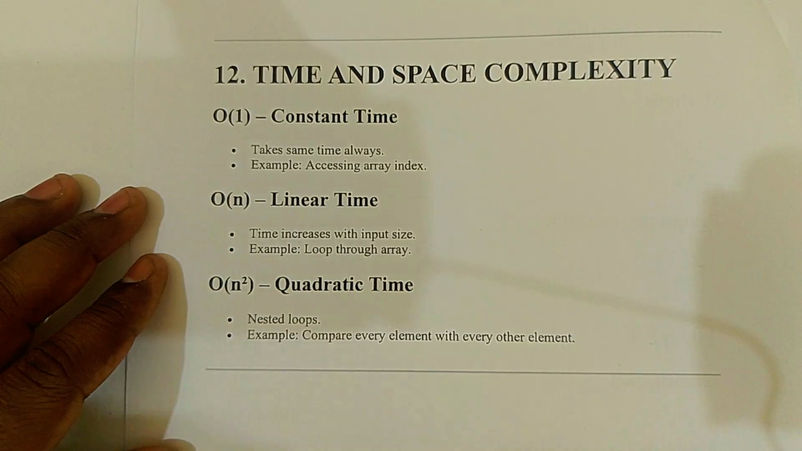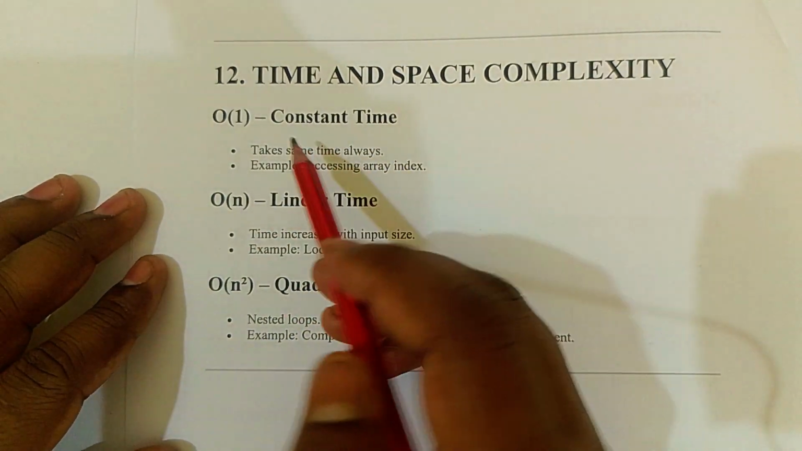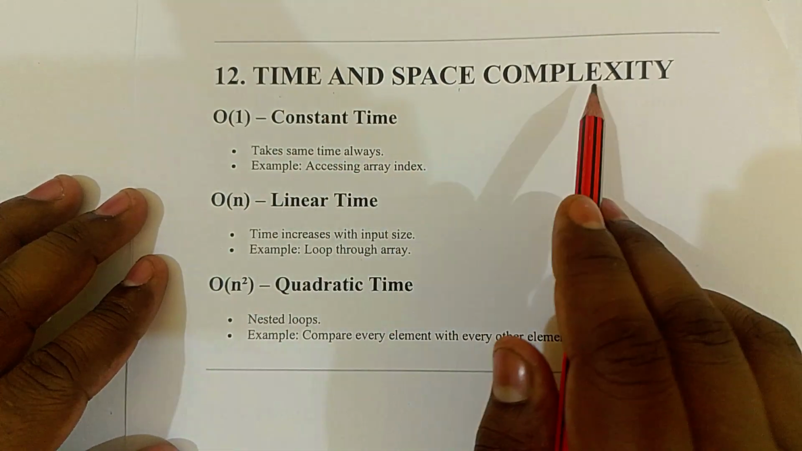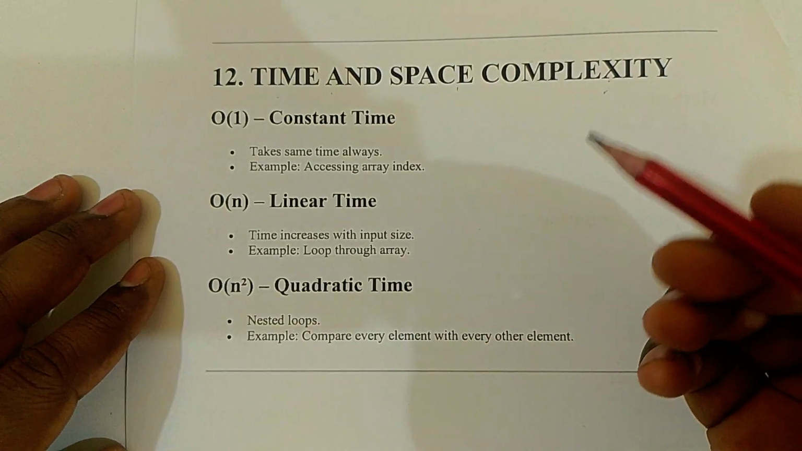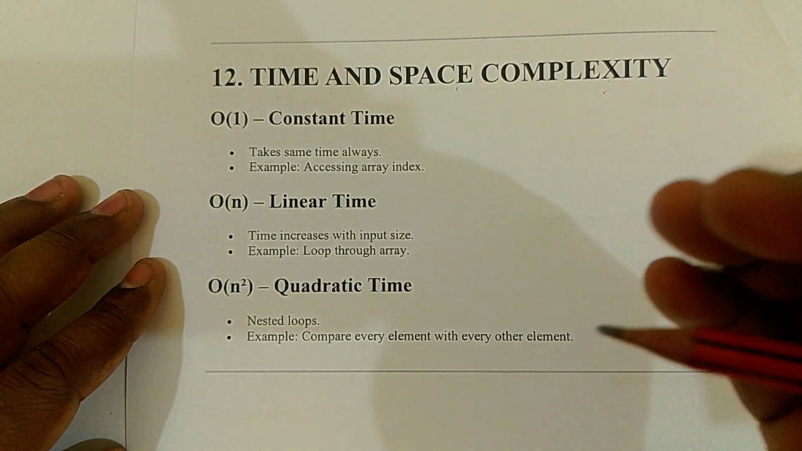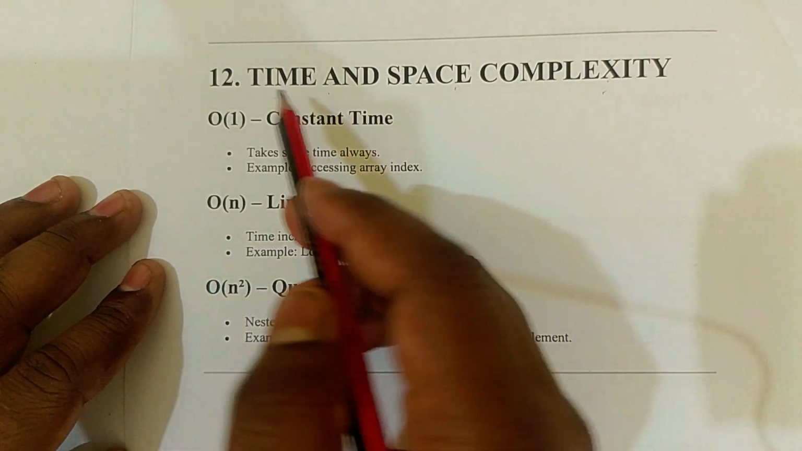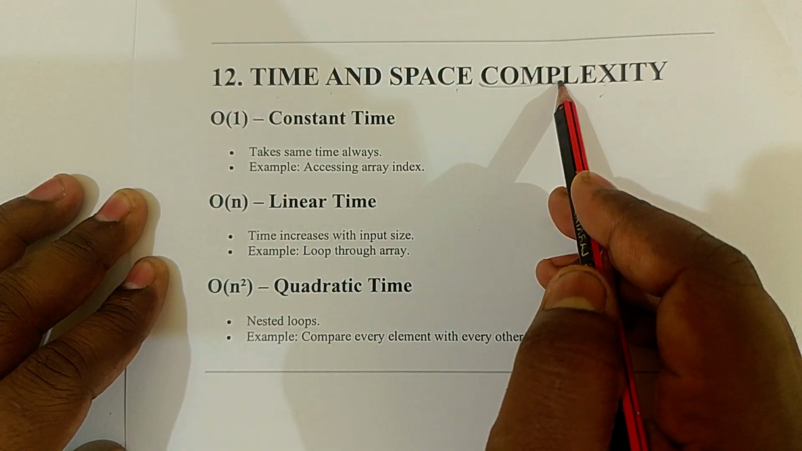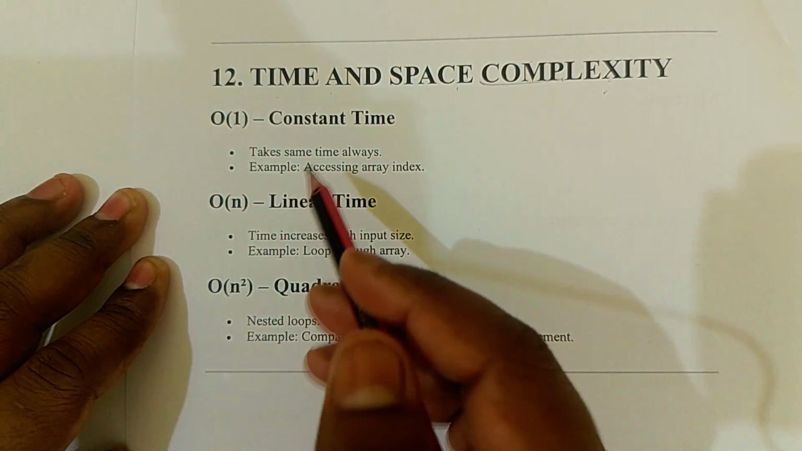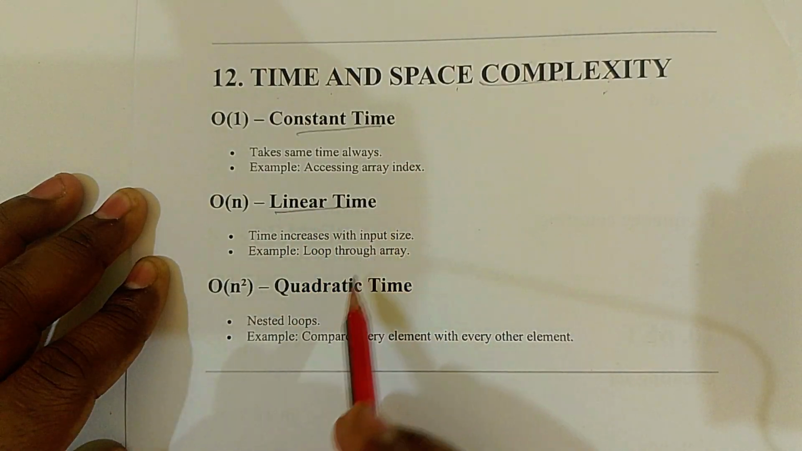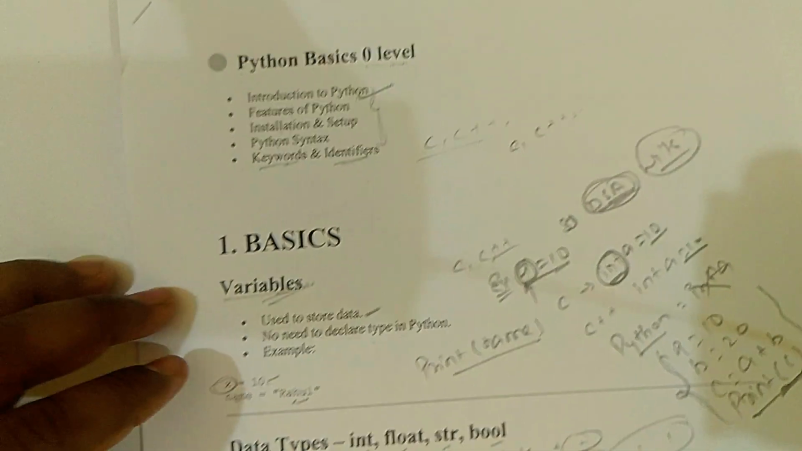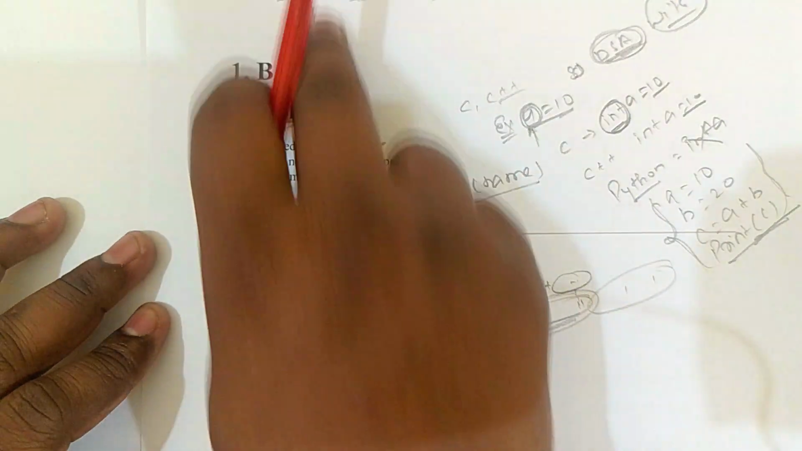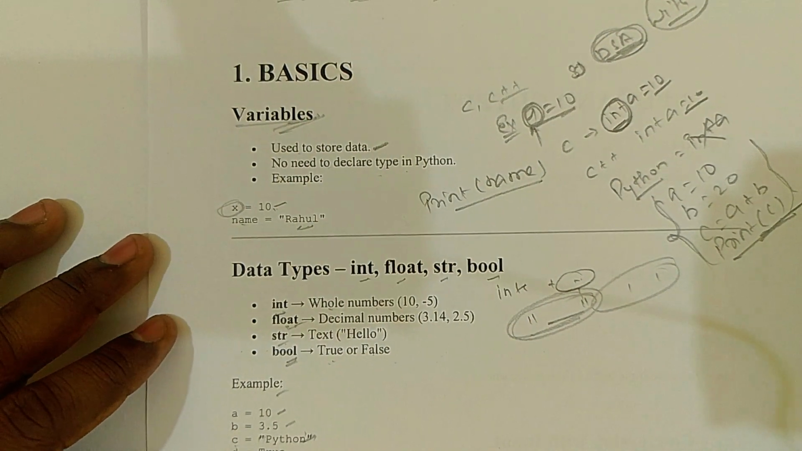Last but not least, at the end we will talk about time and space complexity, and that is the most important. If someone is going to do DSA with Python, then time complexity is the most important. We will learn about constant time, linear time, and quadratic time. So now I'm closing this video because I have explained all the topics that we are going to cover in the Python series.